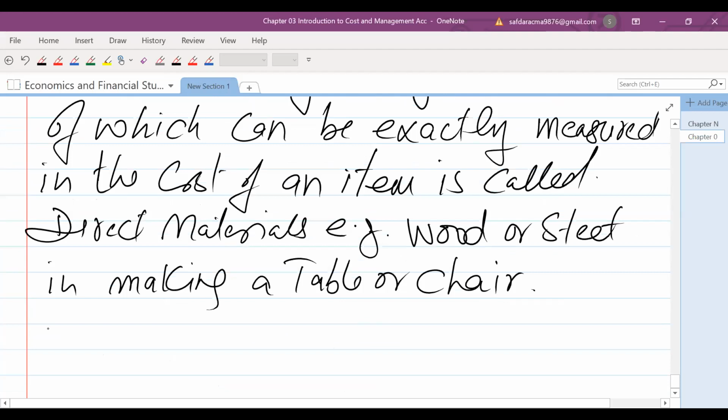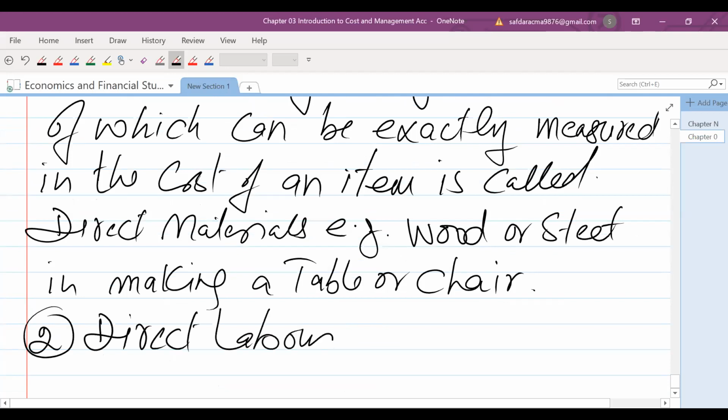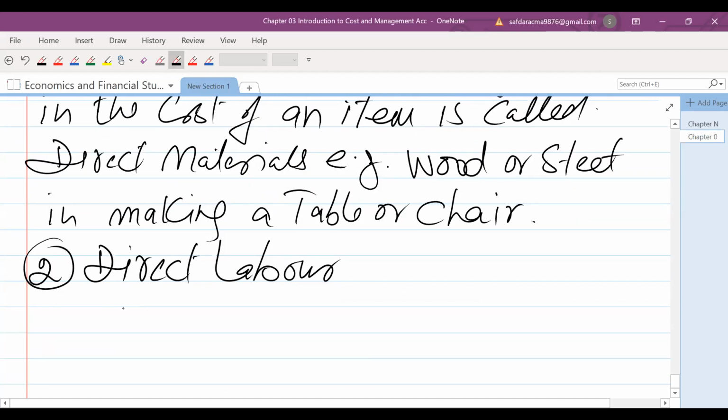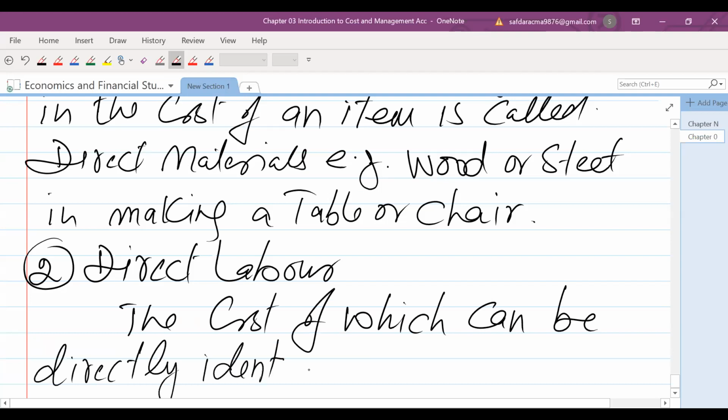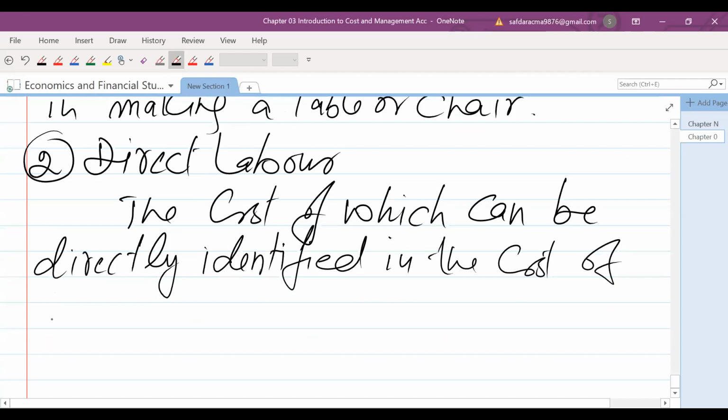Similarly, second is direct labor, the cost of which can be directly identified in the cost of an item.